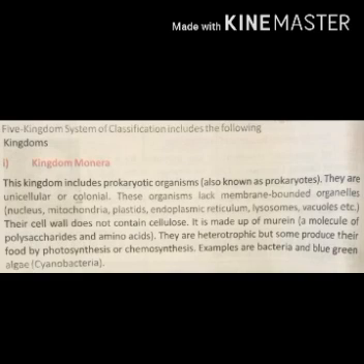It means that the cell wall is made up of murein, a molecule of polysaccharide sugars and amino acids. They are heterotrophic in nature, meaning they cannot prepare their own food, but some produce their food by the process of photosynthesis or chemosynthesis. Examples are bacterial cells and blue-green algae or cyanobacteria.